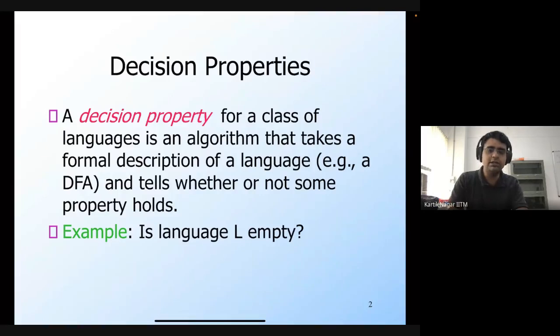What's an example of a property? A simple property is: is the language L empty or not? If you're given, for example, a DFA or a regular expression corresponding to a regular language, and you want to find out whether or not this language is empty, which means that it does not have any strings inside it. This is an example of a decision property. An algorithm for this decision property would take as input the language L, in any of its formal forms, and give us as output whether or not the language is empty.